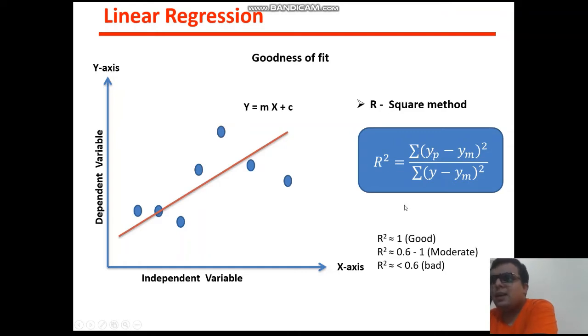You can categorize your model in three parts: first is good, second moderate, and third bad. Generally, if your efficiency is near 1, then you can say your model is good. If your efficiency lies between 0.6 and 1, then your model is somewhat moderate. If your efficiency is less than 0.6, then you can directly categorize your approach as bad, and you need to go to some different algorithm.